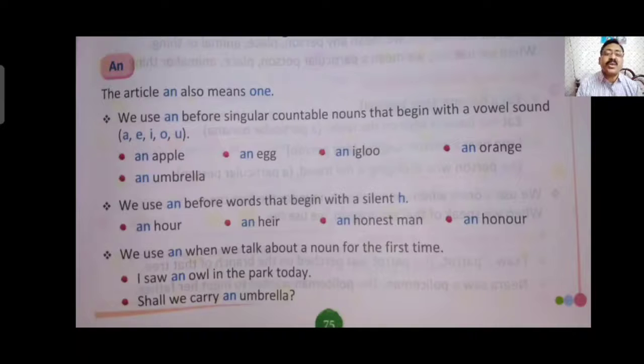Here also it is the same case. When we talk about a noun for the first time in the sentence, we use "an" before it if the word or noun begins with a vowel. You can see, "I saw an owl in the park today." Owl begins with O, so "an" is written before owl. "Shall we carry an umbrella?" Here also umbrella is singular, and because umbrella begins with the vowel U, "an" is written before it.